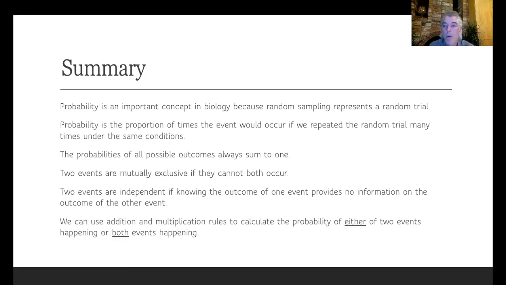If we know about whether events are independent or mutually exclusive, we can use our addition and multiplication rules to calculate the probability of either of 2 events happening or of both events happening together. So I hope this video has provided you with a better understanding of the basics of probability and that we'll be able to use this information and new knowledge in some of our subsequent videos.